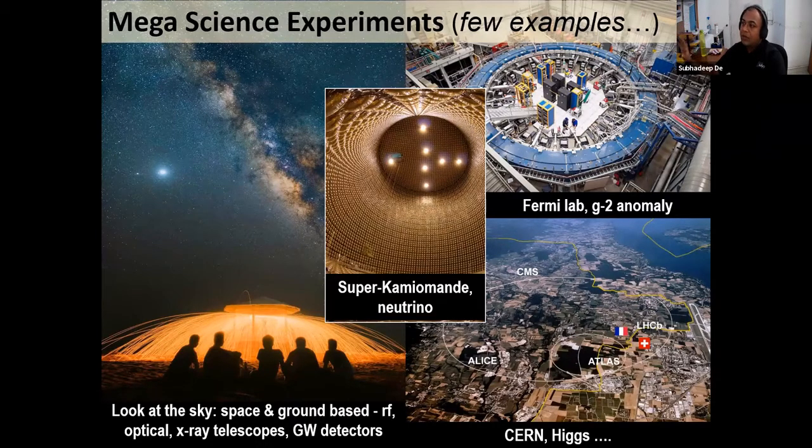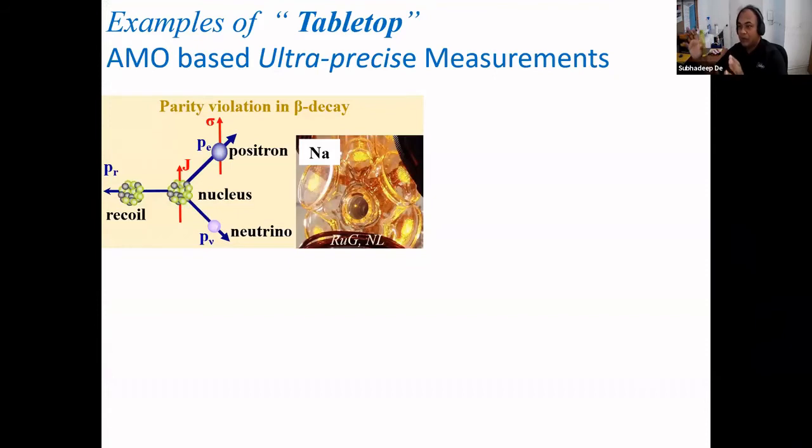But the point I wanted to make here is that there is one set of experiments which involves lots of people in different areas of expertise, and it's a really big challenge to get these setups working with several different people. On the other hand, there is another set of tabletop experiments, and that's mostly based on atomic physics knowledge. For example, atomic parity violation experiments. So take some particular radionuclei, it decays to a daughter nuclei, and there is a neutrino-less beta decay, and parity violations have been observed in this kind of experiment.